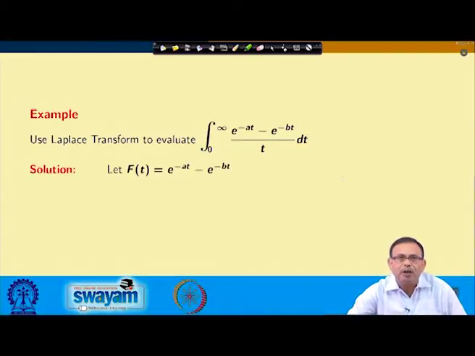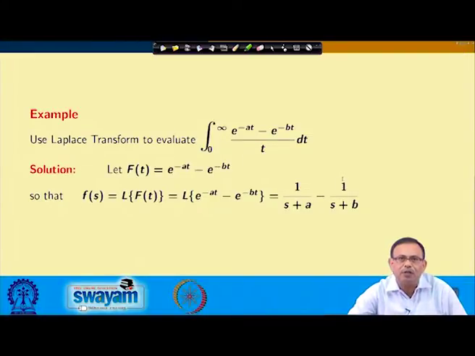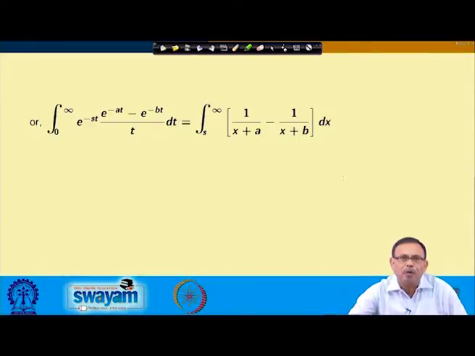So, very quickly if I see, f(t) is this one. So, that F(s) is 1 by s plus a minus 1 by s plus b. So, Laplace transform of f(t) by t equals integral s to infinity F(x) dx from the property. So, that integral 0 to infinity e power minus st (e power minus at minus e power minus bt) by t dt equals this integral s to infinity this.